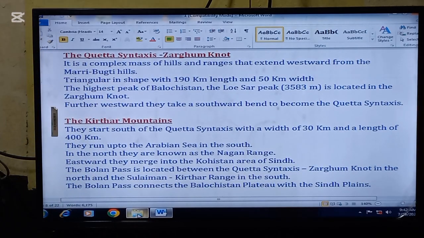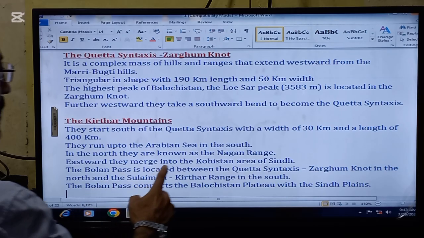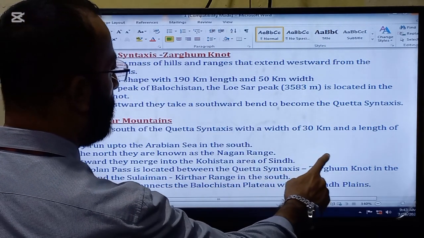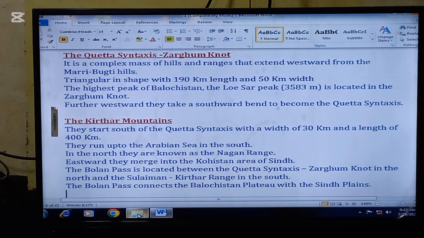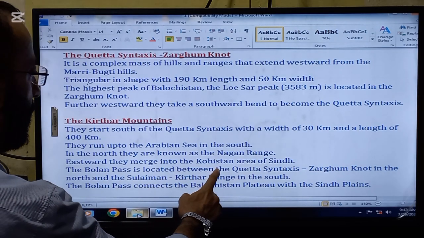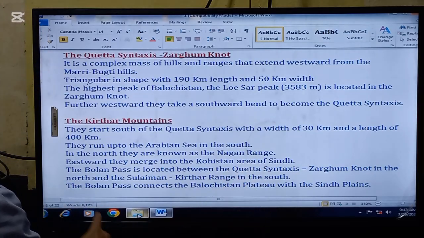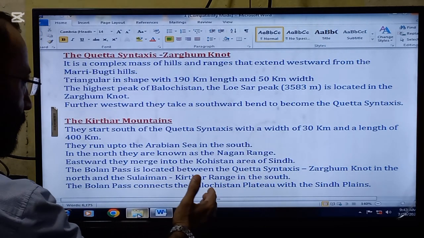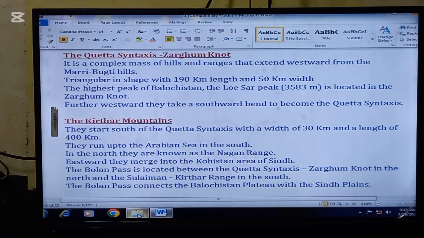The next thing that we are going to read is the Kirthar Mountains. They start south of the Quetta syntaxis with a width of 30 km and a length of 400 km. They run up to the Arabian Sea in the south. In the north, they are known as the Nagan range. Eastward, they merge into the Kohistan area of Sindh.